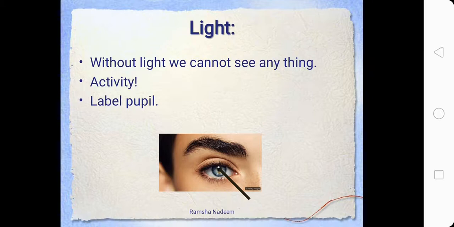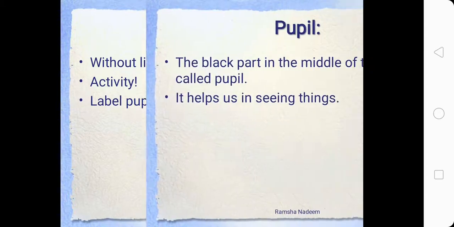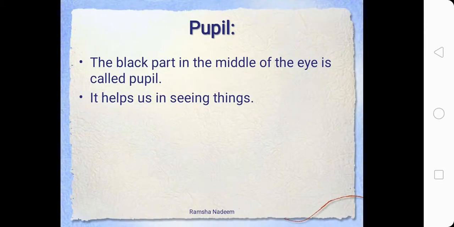Now this pupil is very important. It is that part which helps us in seeing things. Are we all clear? What part of the eye is pupil? Good. The black part in the middle of the eye is called pupil, as we saw in the previous picture. It helps us in seeing things. Pupil is very important for us to see anything.